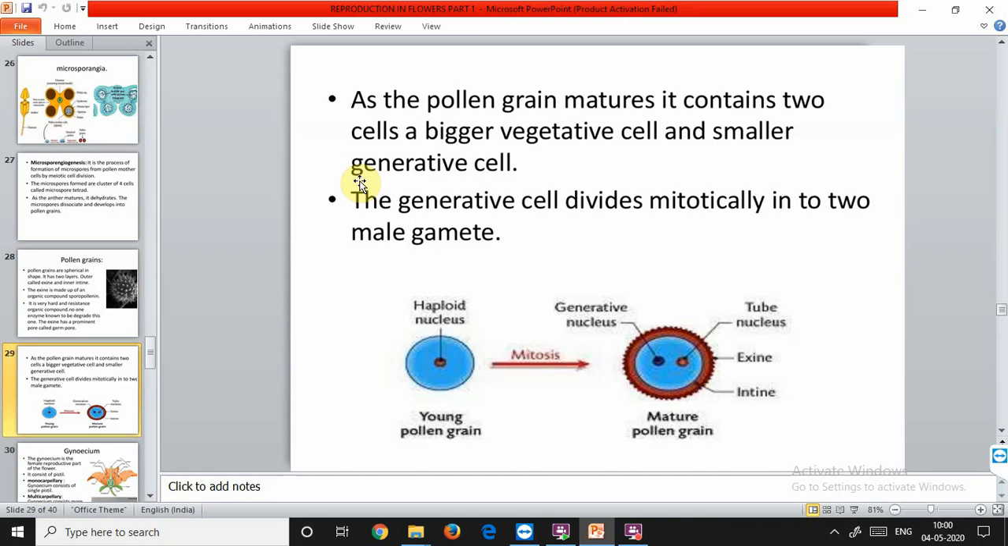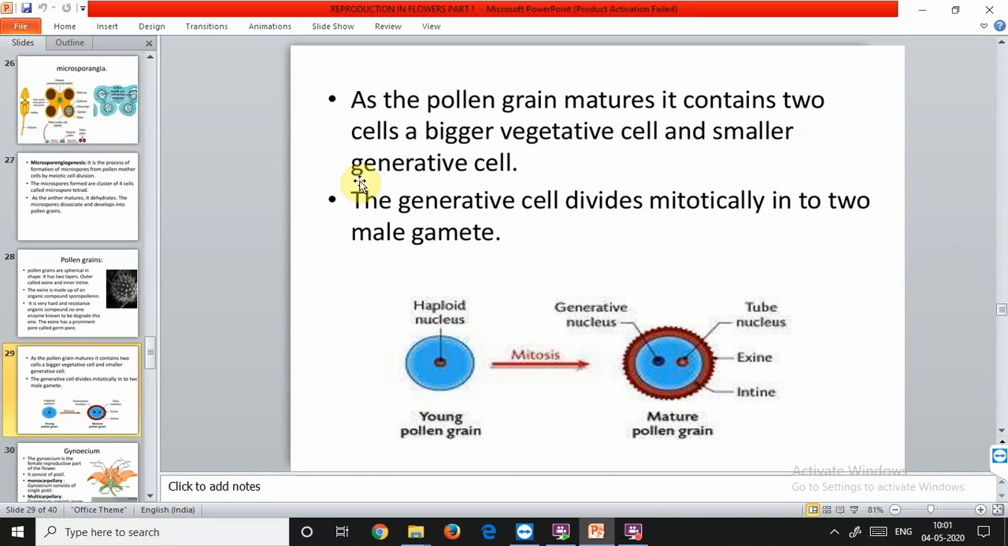Now as the pollen grain matures, it contains two cells, a bigger vegetative cell and a smaller generative cell. The generative cell divides mitotically into two male gametes. So one pollen grain forms two mature male gametes. So how does the development of the male gamete occur?